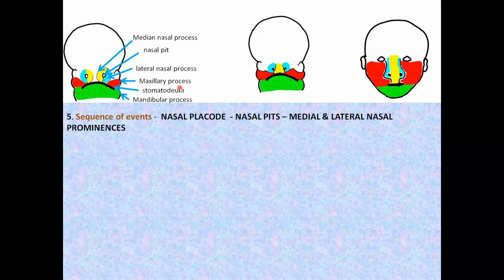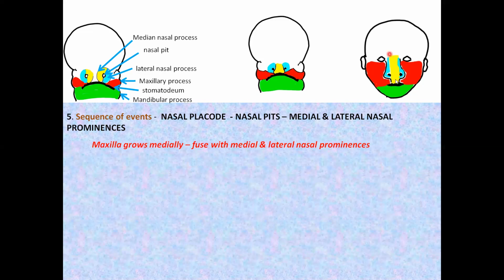The most important event occurring is the growth of the maxilla. As the maxilla grows medially, it begins to fuse with the lateral nasal prominence first. Further growth, it fuses with the medial nasal prominence, and as it continues to grow further, the medial nasal process of both the sides, they approach each other and they fuse across the midline to form the median nasal process.